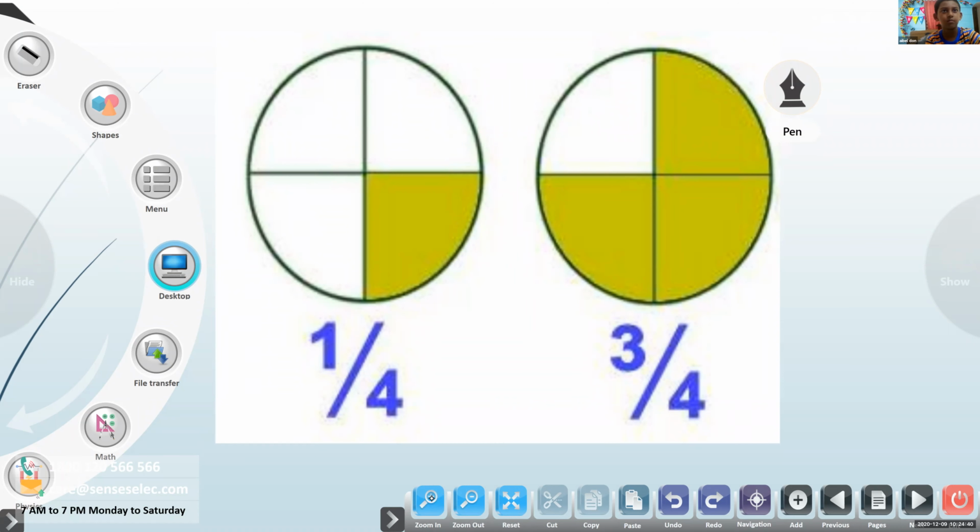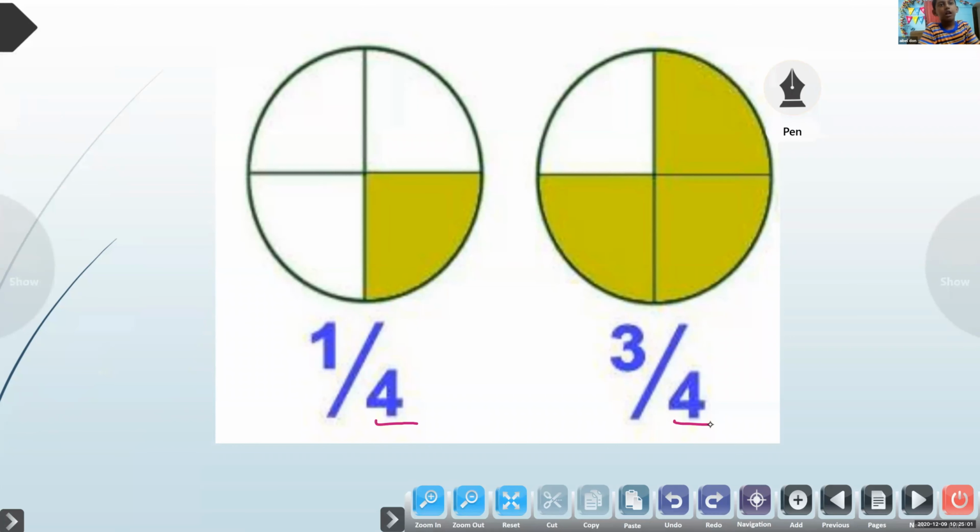Which two fractions can you see on the board? 1 by 4 and 3 by 4. Can you tell me which type of fractions they are? Look at the denominators. Here the denominator is 4, here also 4. Like fractions.